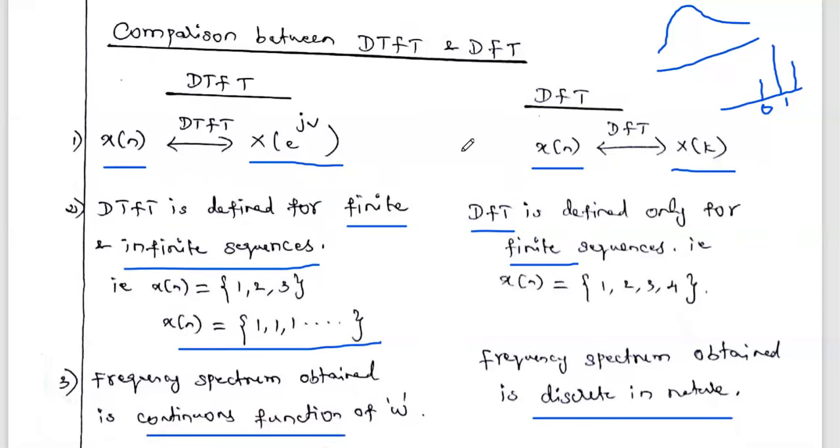The main thing is that in order to obtain the discrete frequency spectrum, since we are doing digital signal processing, we compulsorily want the output to be discrete in nature. So in order to analyze a discrete time signal and obtain the discrete spectrum, we especially use the discrete Fourier transform. So this is the comparison between the DTFT and DFT.